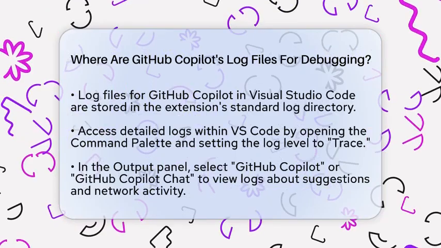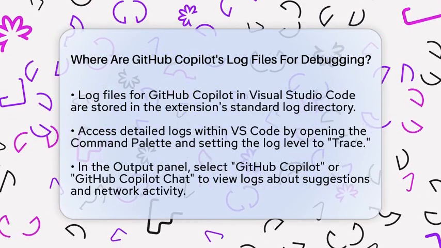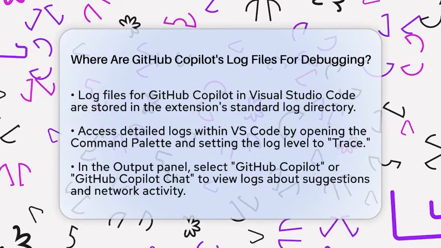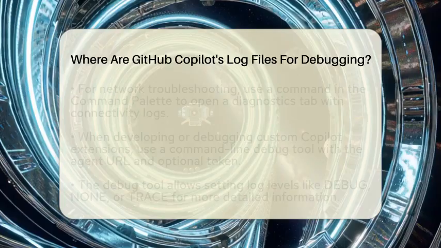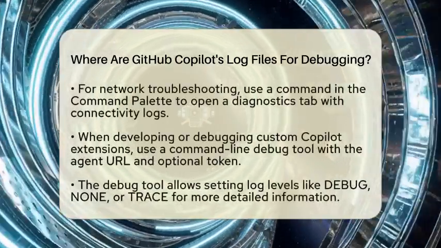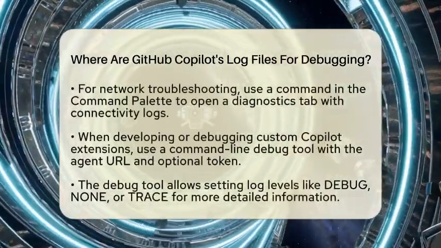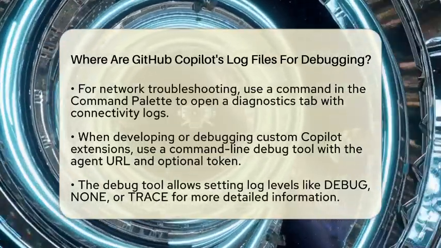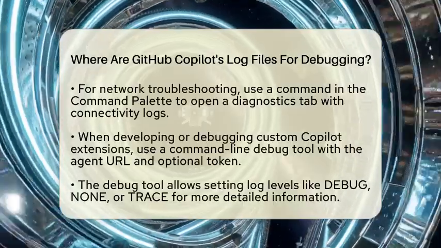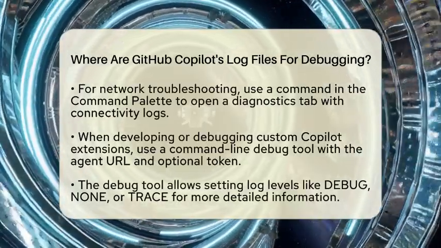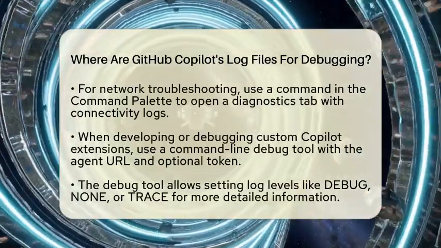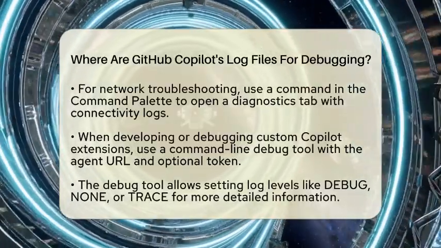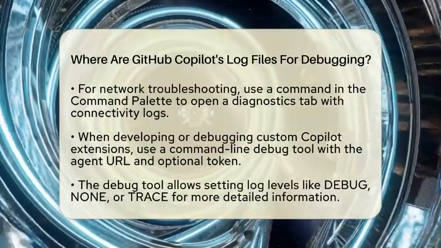Once you do that, go to the output panel and select either GitHub Copilot or GitHub Copilot Chat from the drop-down menu. This will show you detailed logs about how Copilot is functioning, including suggestions and network activity. If you're troubleshooting network issues, there's also a command in the command palette that opens a diagnostics tab showing network connectivity logs. Now, if you're developing or debugging a custom GitHub Copilot extension, the process is a little different.